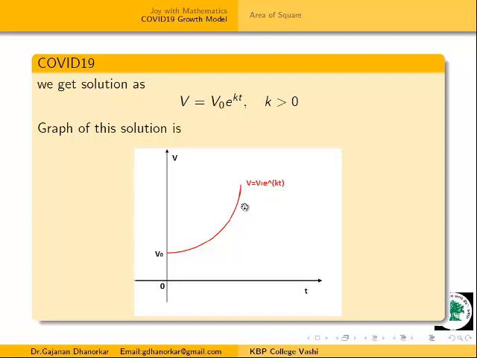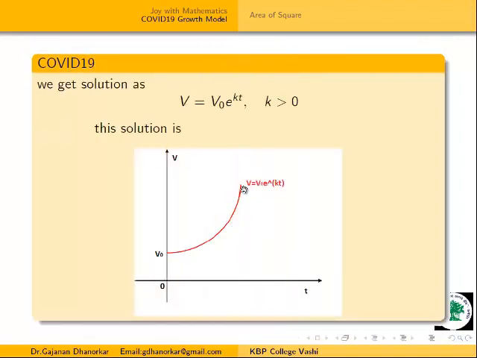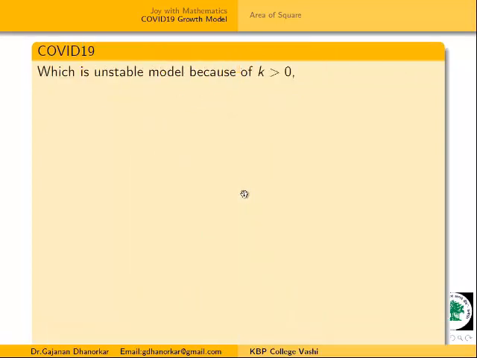Now here this K is greater than 0. That means we are getting this graph as increasing. This graph is increasing, that means it never tends to 0. That means this is an unstable model. This is not normalizing here. This is an unstable model, and this is because K is greater than 0.